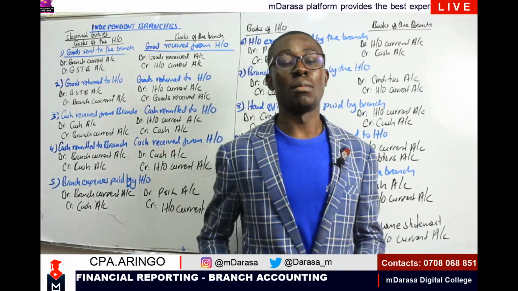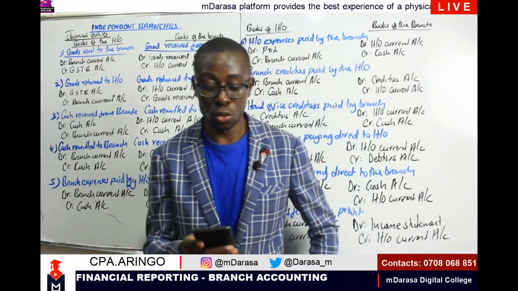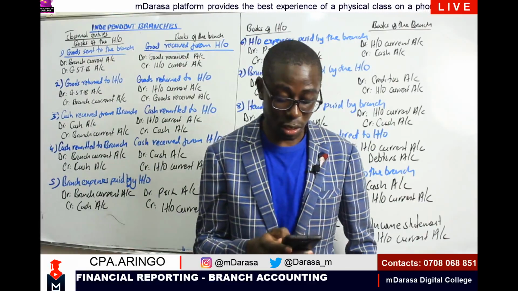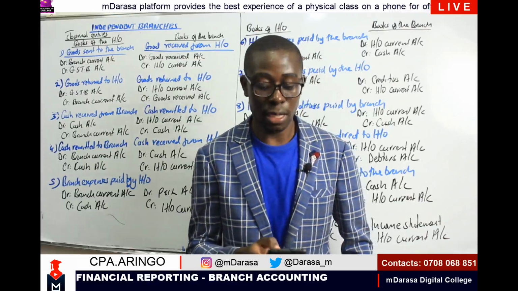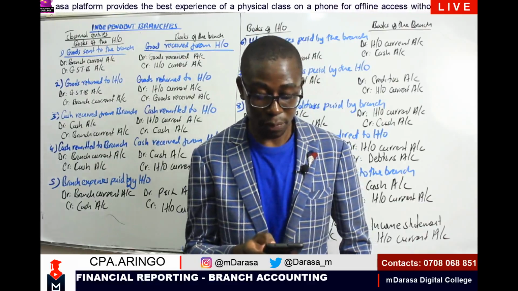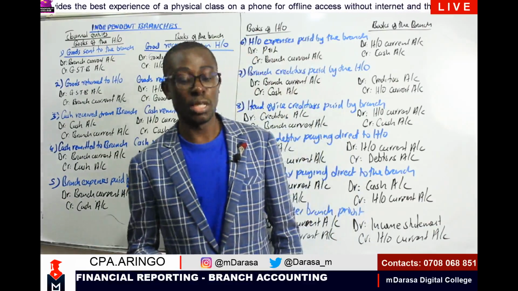In the event that I'm having cash in transit, or goods in transit, this is what you are going to do. For the purpose of recording our cash in transit, we are going to debit cash in transit account, and we debit our head office current account. I want you to listen here very carefully.